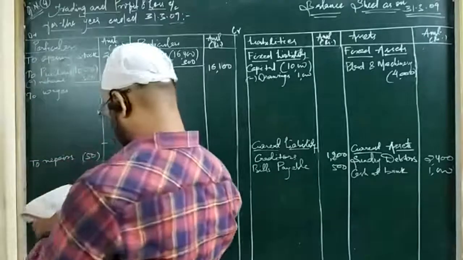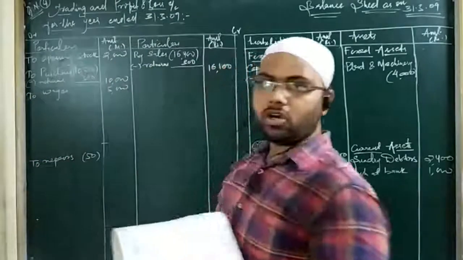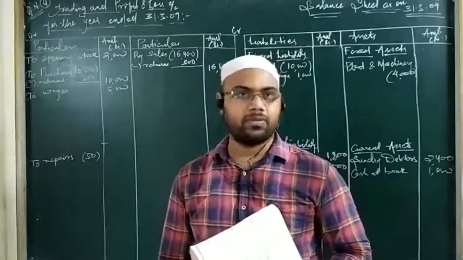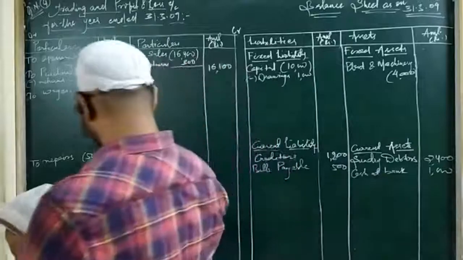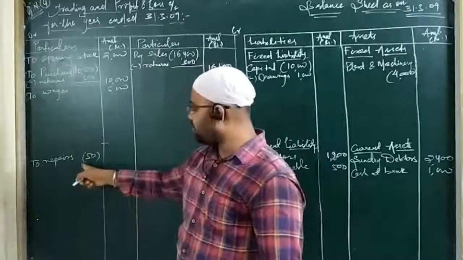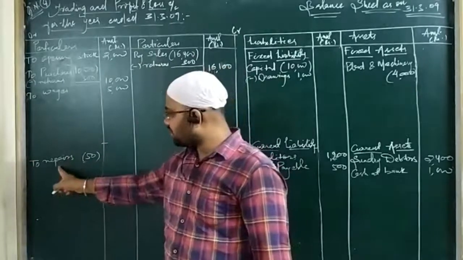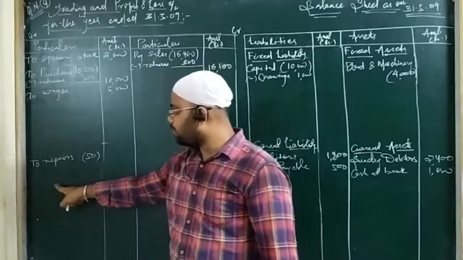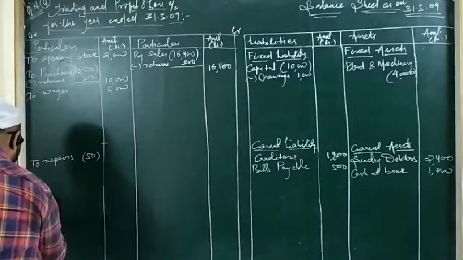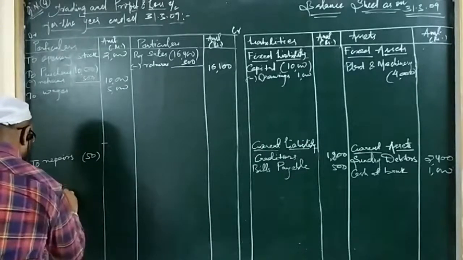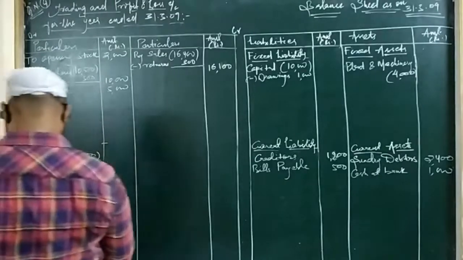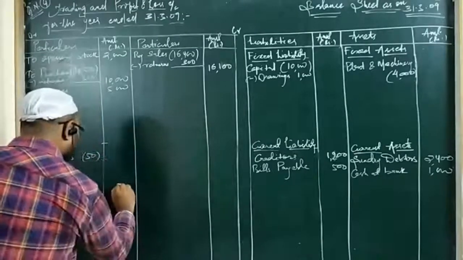Okay. Then we have rent. Since it is not mentioned here whether rent is related to the factory or the office, we'll take it as an indirect expense only. So there is no adjustment to rent. We'll put it directly into the inner column. See, rent is an indirect expense, and we have an adjustment for repairs. So when you post the succeeding item, always post by giving a space so that this adjustment can be made very precisely. Okay. So write here to rent. Rent amount is given as 400.